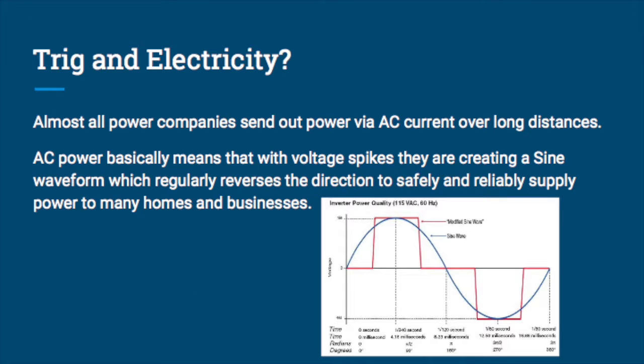Trig and electricity? Almost all power companies send out power via AC current over long distances. AC power basically means that with voltage spikes, they are creating a sine waveform which regularly reverses the direction to safely and reliably supply power to many homes and businesses.